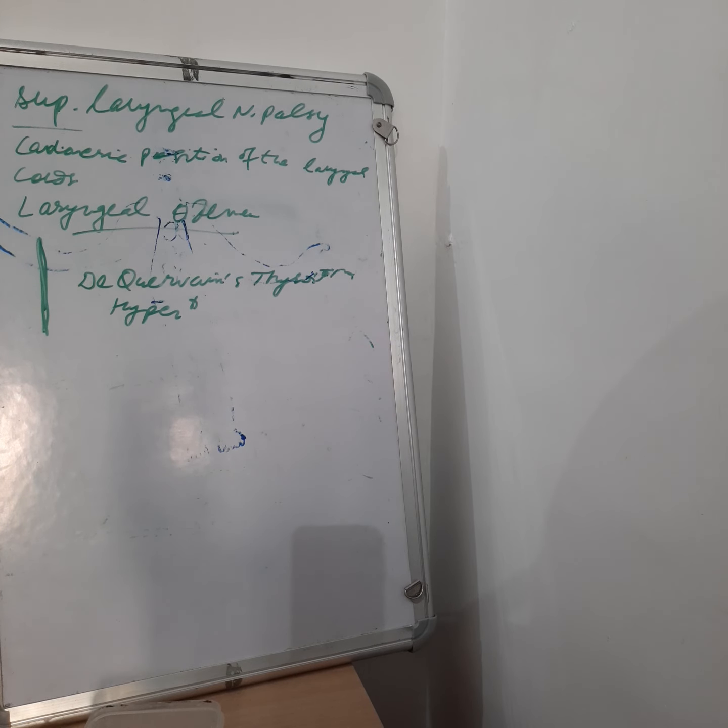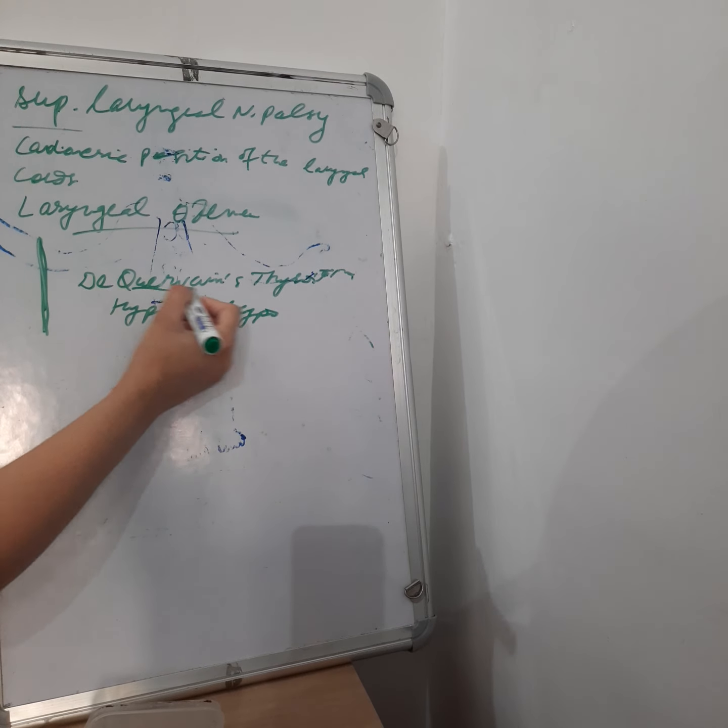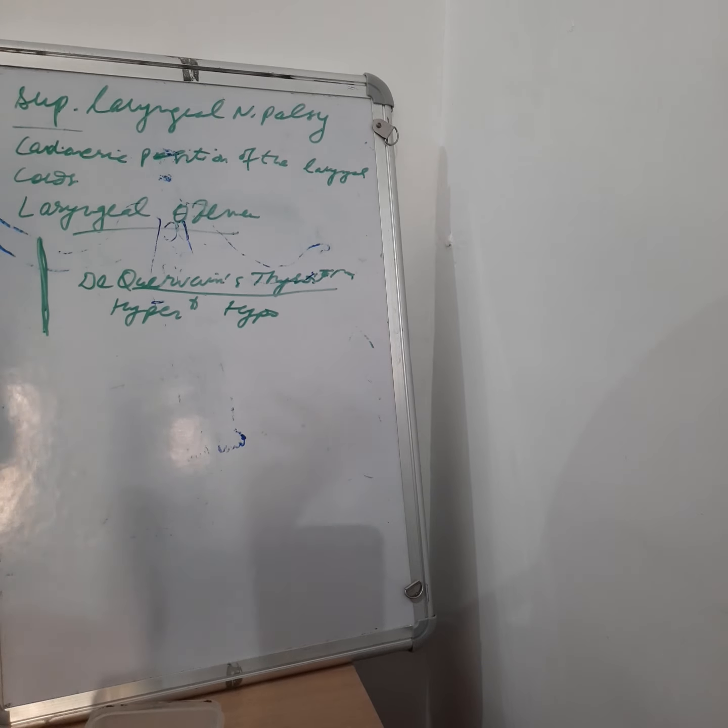After a few days, ultimately hypothyroidism will develop in De Quervain thyroiditis, where injury of the thyroid gland has occurred, and this will be painful, and ESR is always elevated.